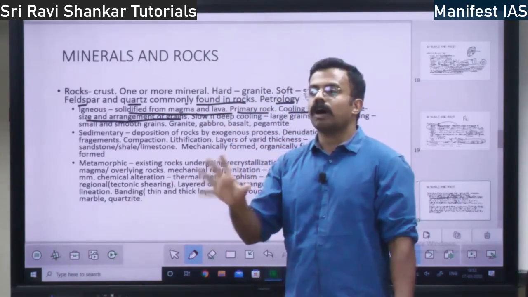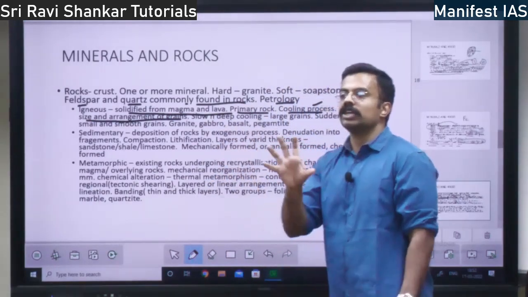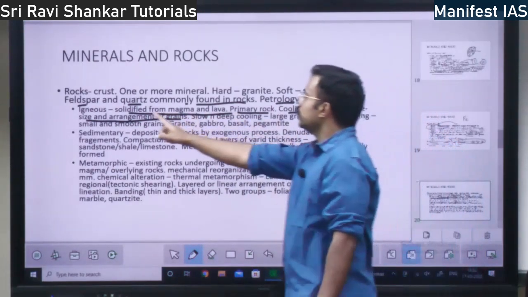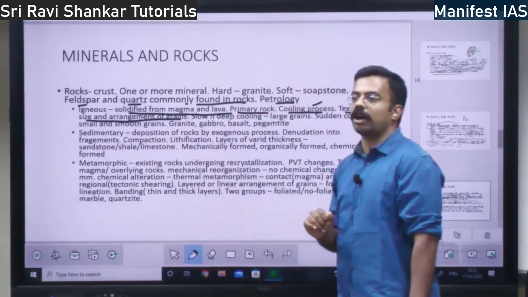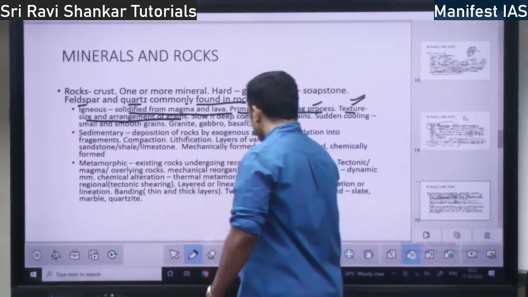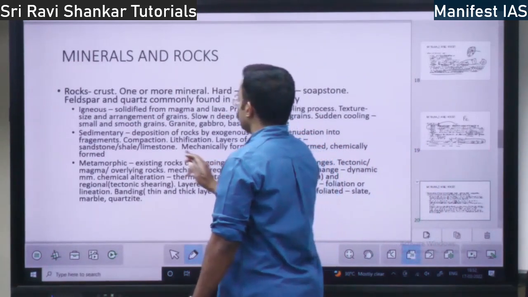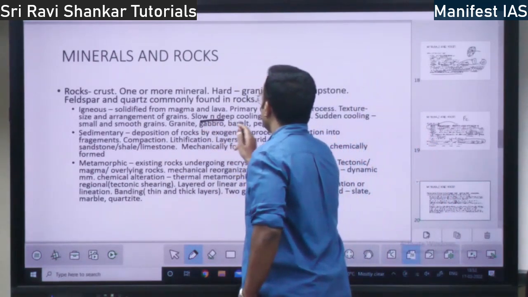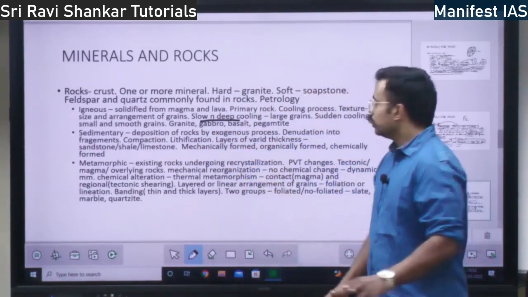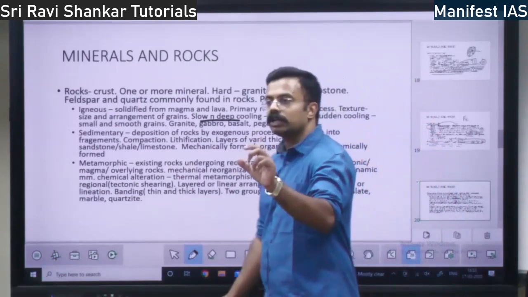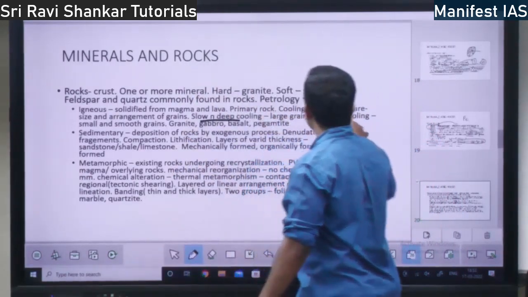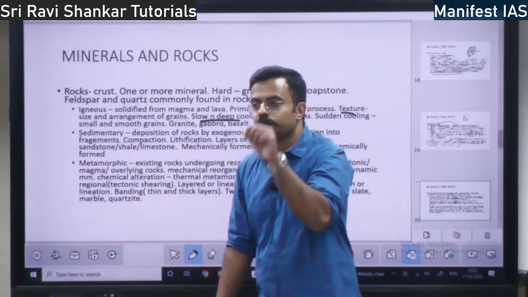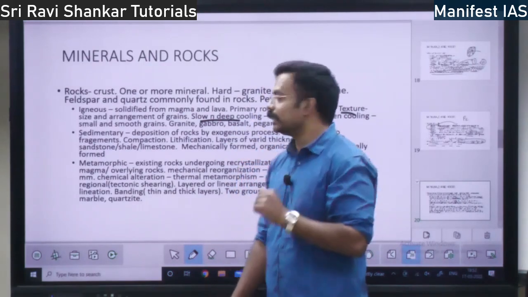So within the rocks, how the grains are arranged, based on that, the texture will be dependent. Texture will be dependent on the size and arrangement of the grains within the rocks. Then within the igneous rock, there is slow and deep cooling. I told you there will be grains. Based on how the grains are arranged, you know how this rock is, whether it is porous, whether it is solid, that is the texture.